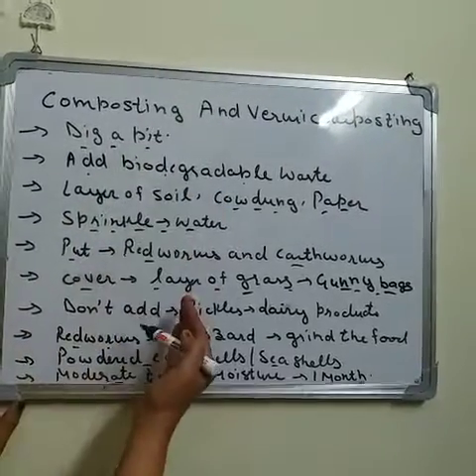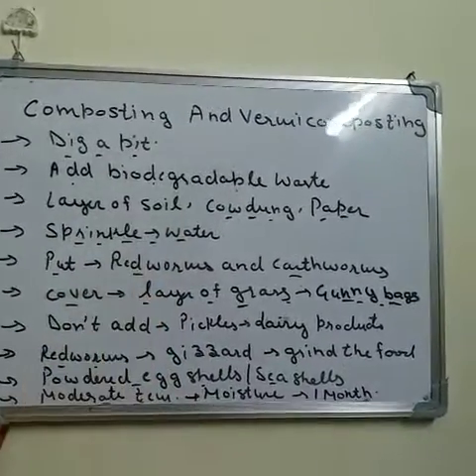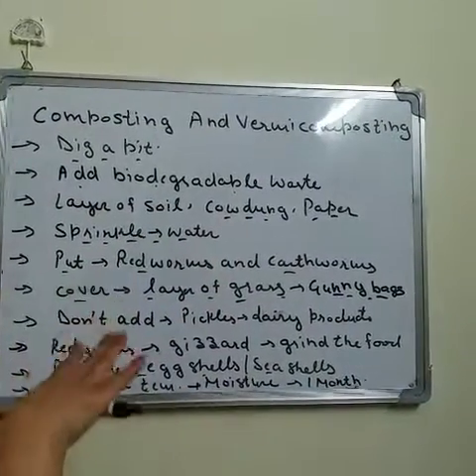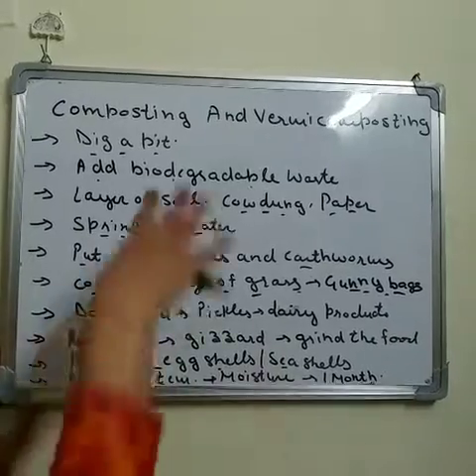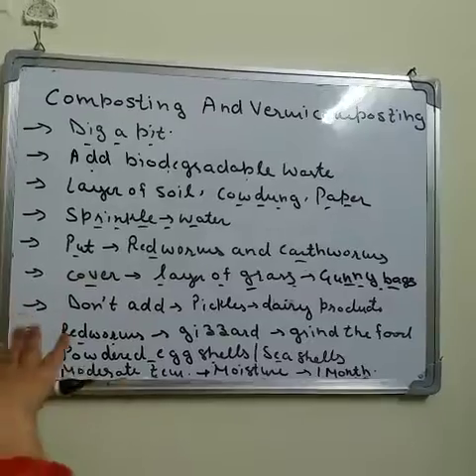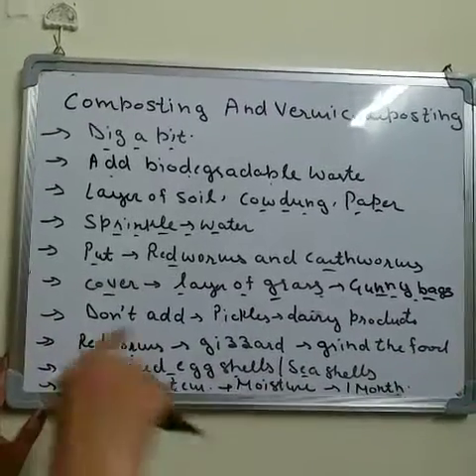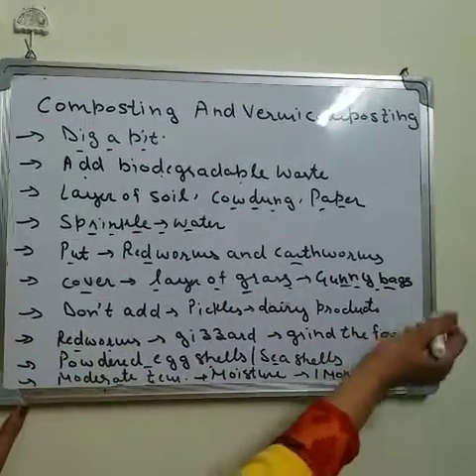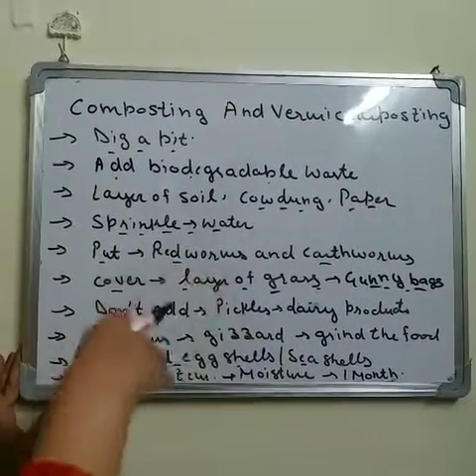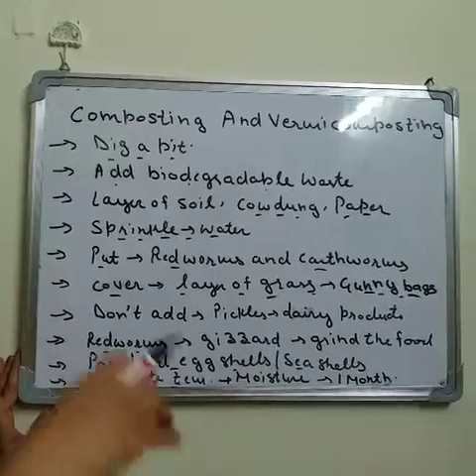So it is clear: first we dig a pit, add biodegradable waste, then add some water, then add red worms and earthworms, and at the top cover it with a layer of grass or gunny bags. Ensure there are spaces between the waste.